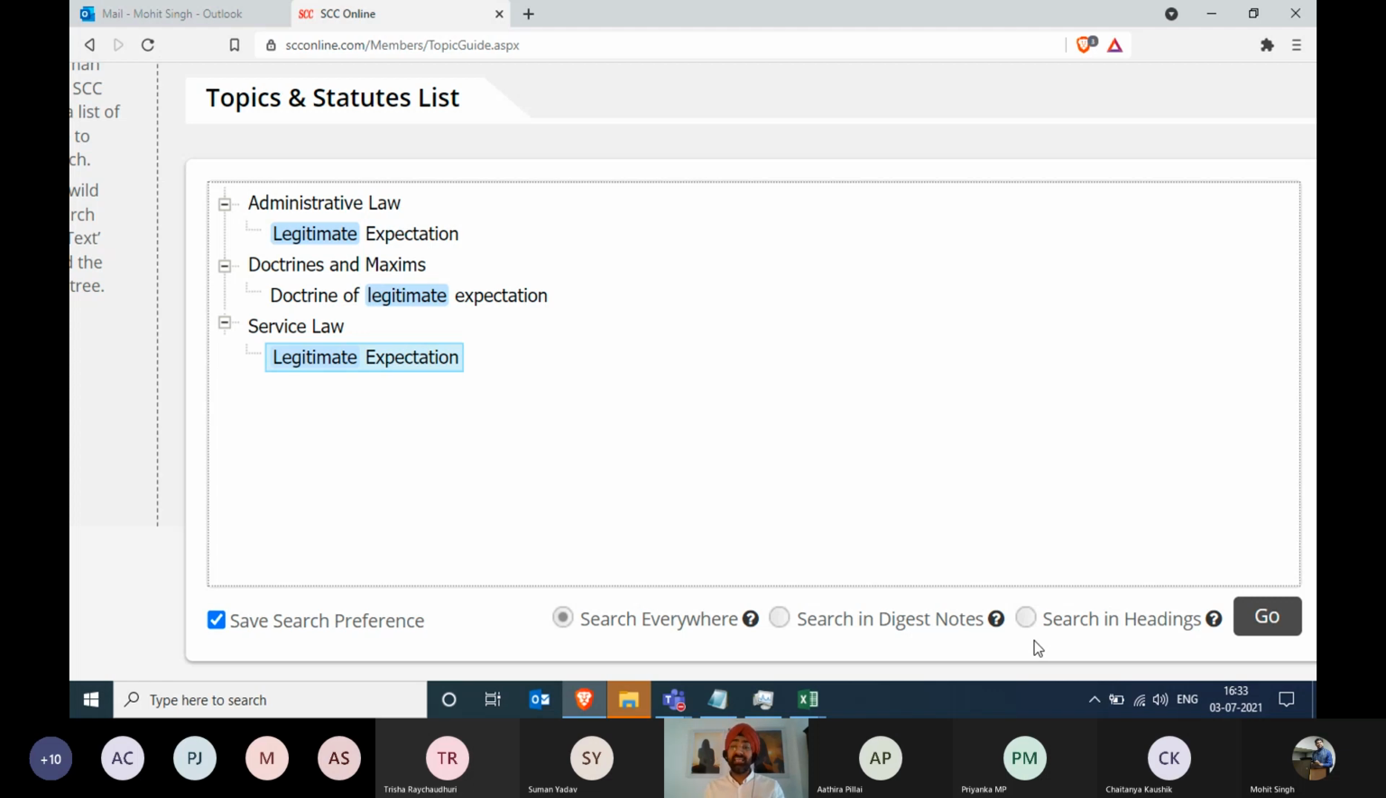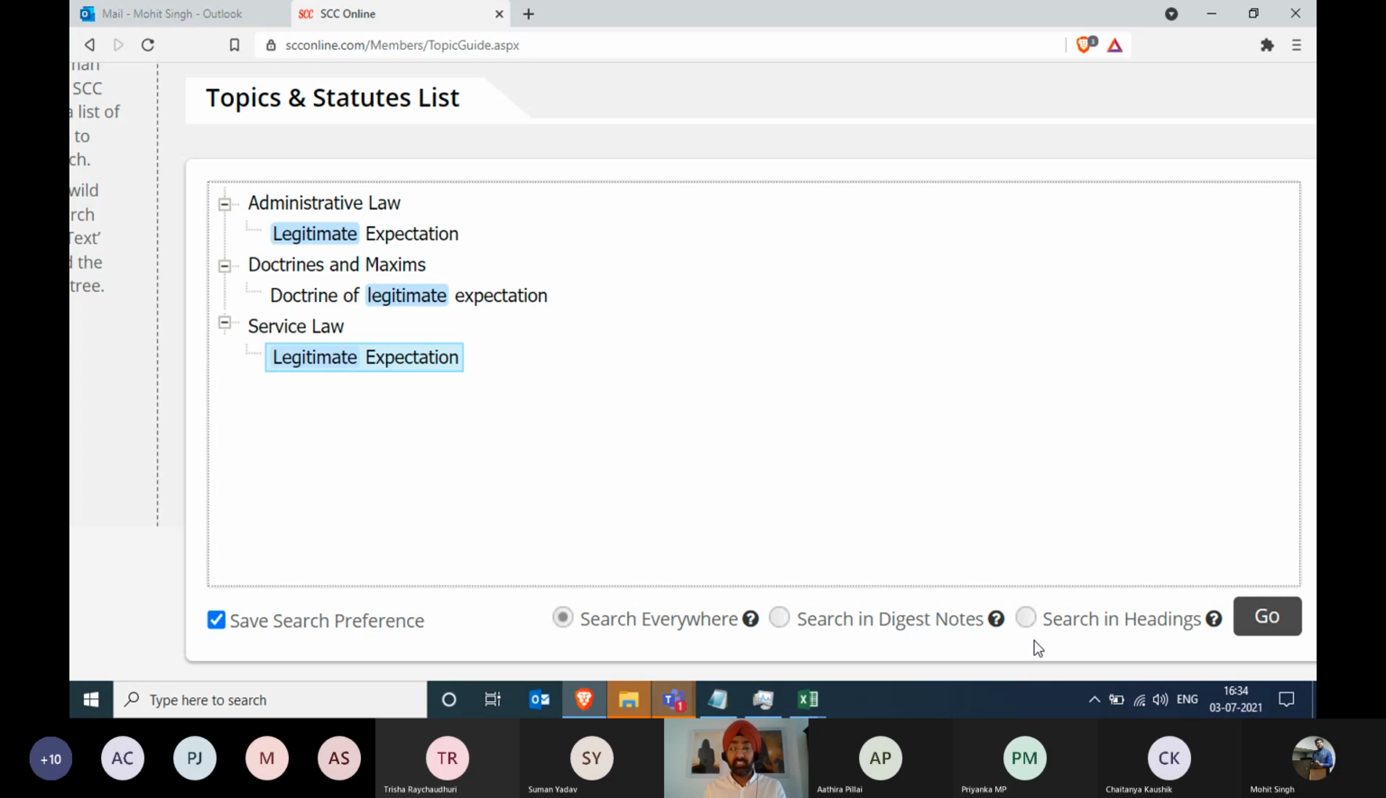Third option, that is search in headings. Now, if I'm very adamant that I want my search on legitimate expectation, but only under service law, not under administrative law, not under doctrines and maxims, then I will click on search in headings. So what will happen is it will follow the tree structure. It will first search in service law, and then in service law, it will search for legitimate expectation.